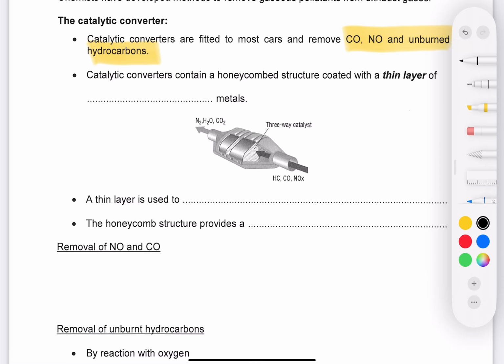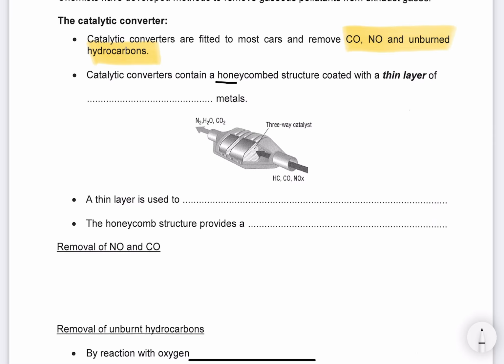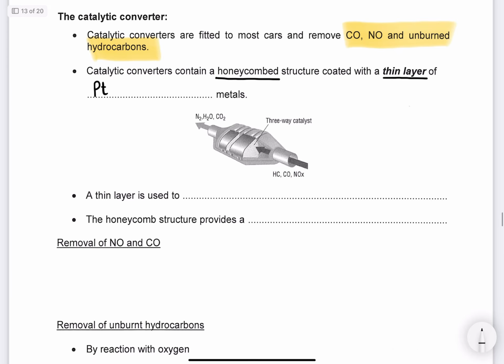And it does that by having a honeycomb structure on a thin layer of some expensive metals, so platinum, or palladium, or rhodium. These 3 metals appear together in the periodic table if you look them up.